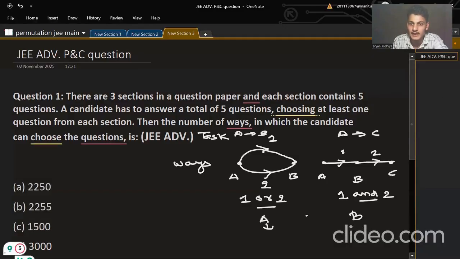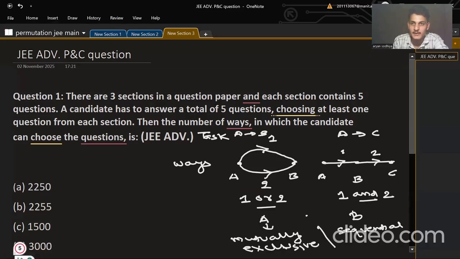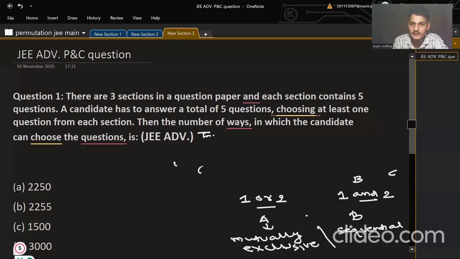You can see "and" is coming, and in sequential tasks "and" comes. And A is mutually exclusive. Okay, so we have revised the mutually exclusive and the sequential tasks.